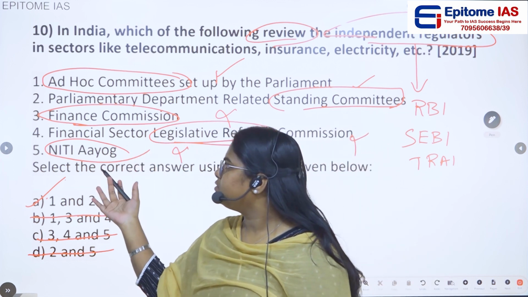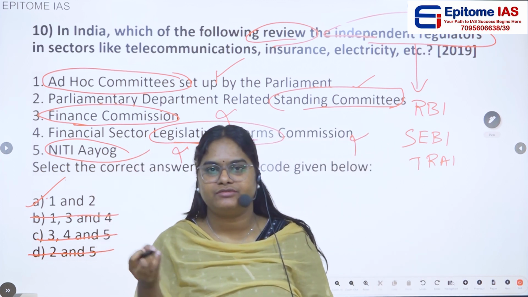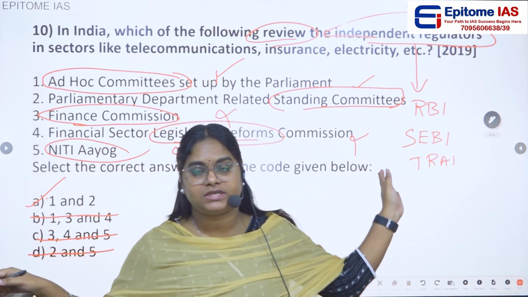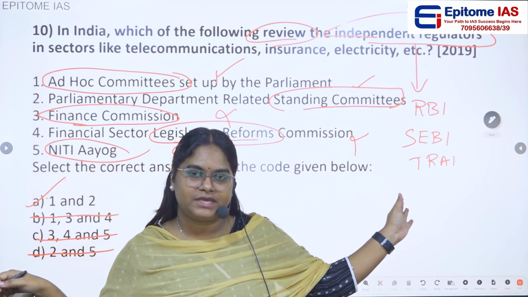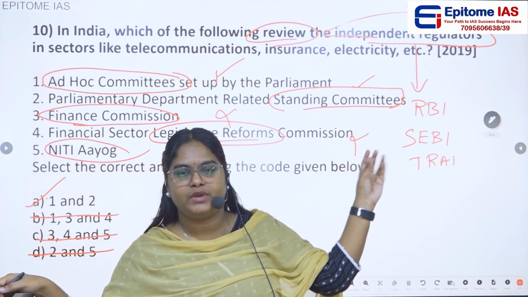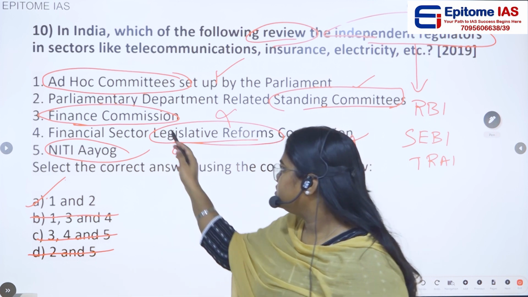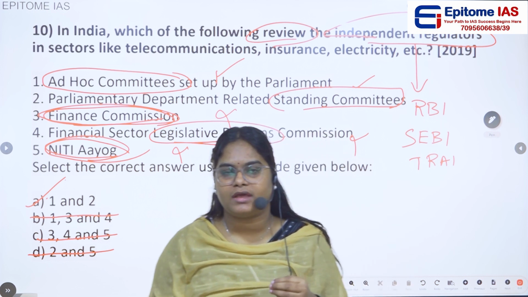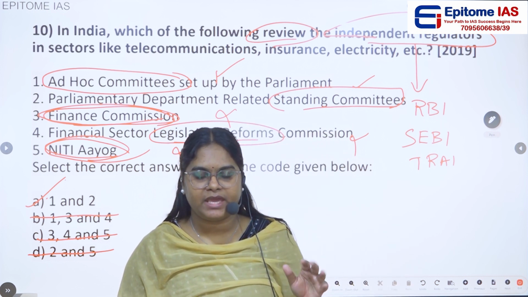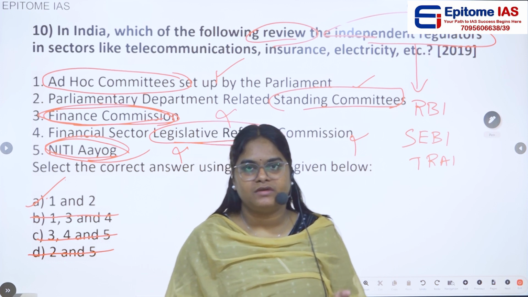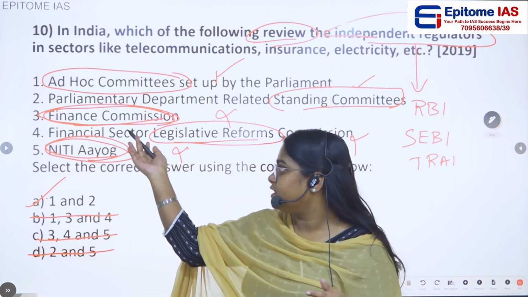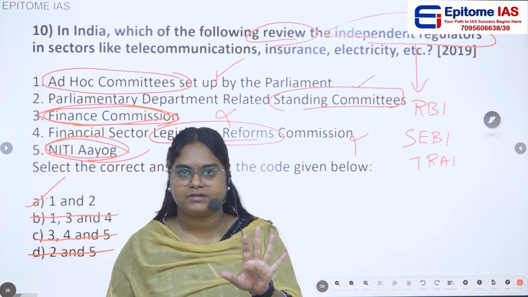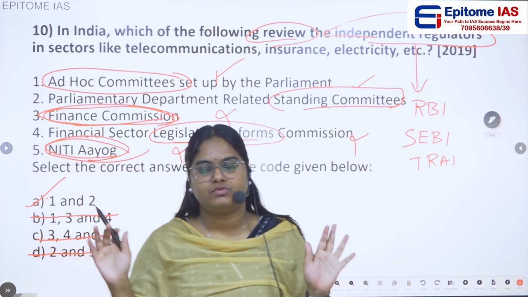In this question also, it is very difficult to remember which particular body has the power to review the independent regulating body. But if you know that the Finance Commission and Niti Aayog are recommending bodies, that they just have the power to recommend to the government, let's say Finance Commission related to fund disbursement between the center and the state, and Niti Aayog only has the power to recommend.